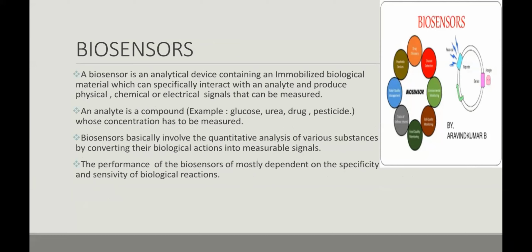So a biosensor is an analytical device that has two parts, a biological part and a physical part. It uses a biological material and produces physical, chemical, and electrical signals. The biological material interacts with an analyte. The analyte is a compound such as glucose, urea, drug, pesticide, etc.